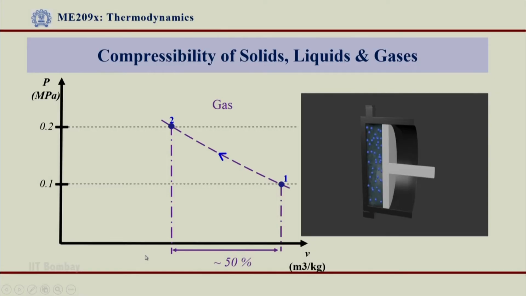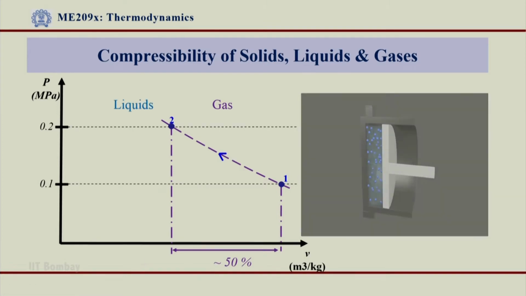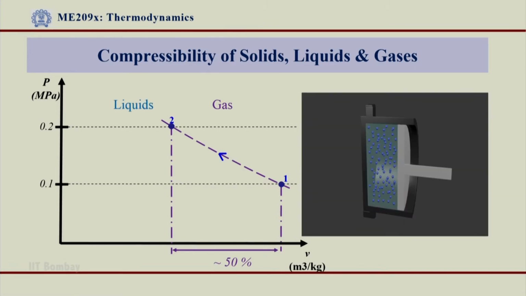Now I will do the same experiment, but I will have liquid in the cylinder piston arrangement, and I will again try to compress the liquid from 0.1 MPa to 0.2 MPa. That means I will keep the same pressure ratio. This V1 could be assumed to be the same as the V1 given over here, but just because I want to compare how the liquid behaves during compression, I am showing this V1 separately at another point, but please assume that this given value of volume V1 is the same as this.